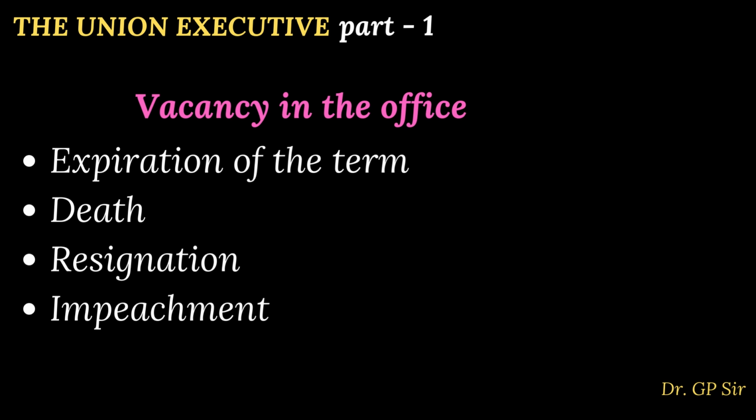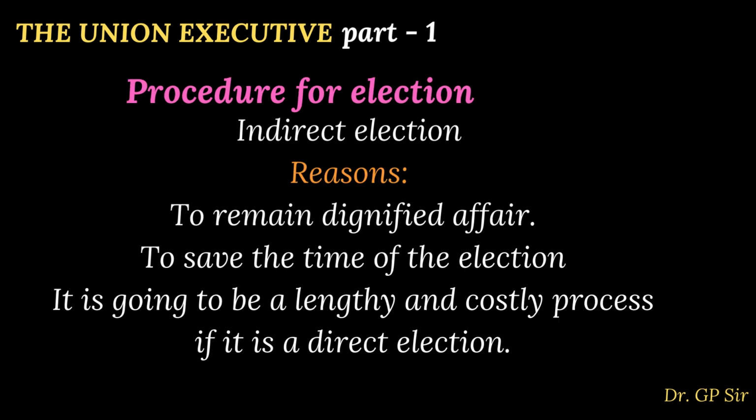And the last option is, in case the president is removed through the motion of impeachment. I told you, we discussed in the previous slide. Motion of impeachment means if the president is proved incapable or guilty of misbehavior, then in Lok Sabha and Rajya Sabha there will be a discussion, and a two-thirds majority has to be taken to impeach the president. So these are the main four reasons where the president's office can be vacant.